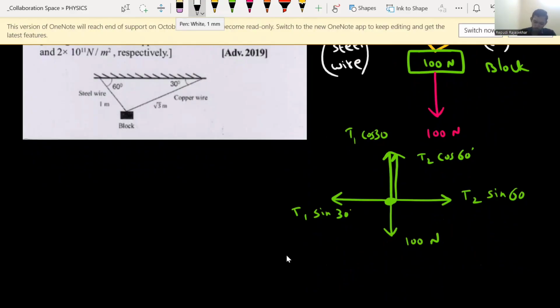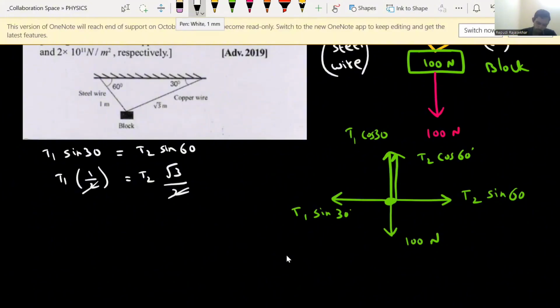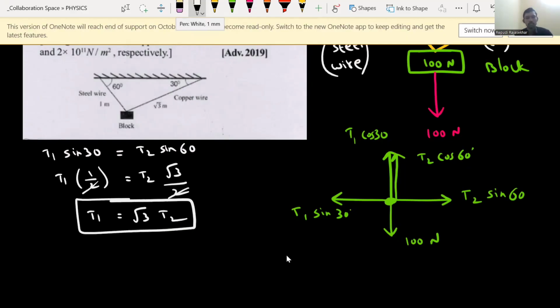So equate horizontal forces, that is T1 sin 30 should equal T2 sin 60. So T1 into sin 30 means 1 by 2, which equals T2 sin 60, root 3 by 2. So here 2 and 2 get cancelled. So T1 equals root 3 times T2. So we got the T1, T2 relation.